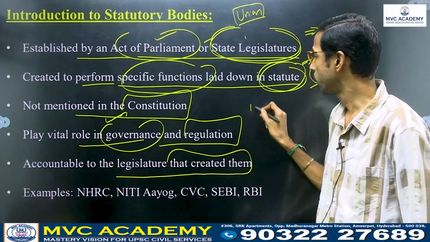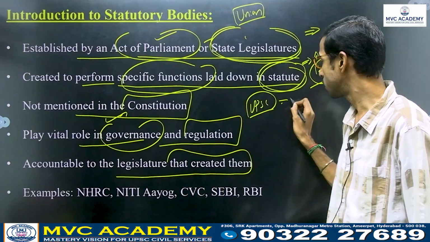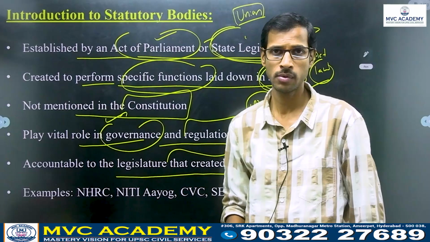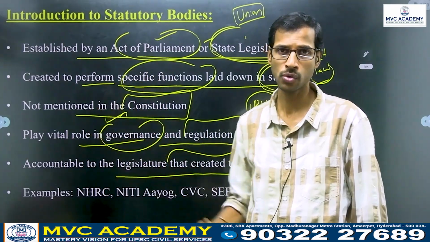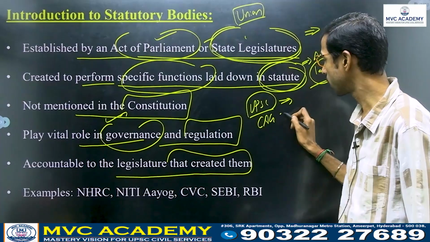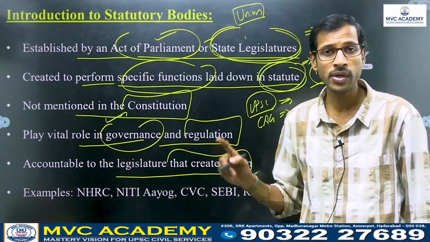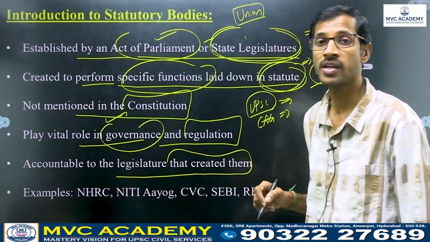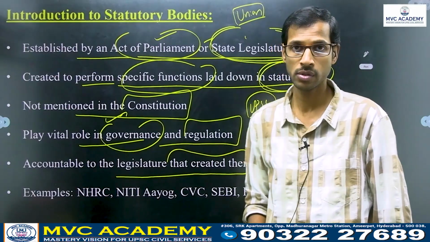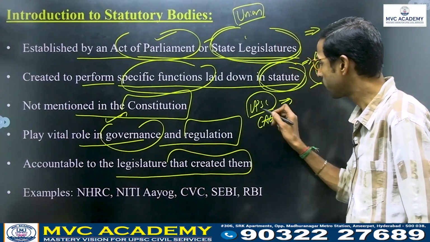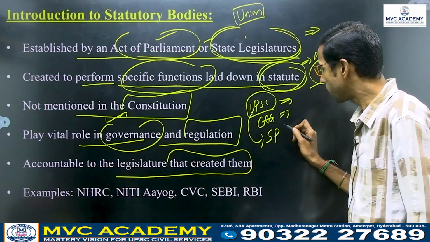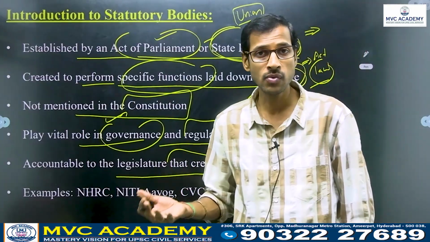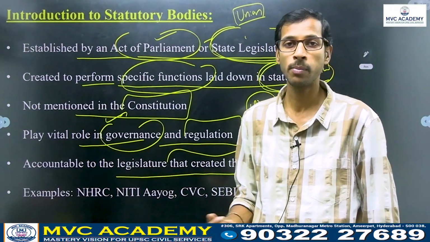If you see the UPSC, the members and chairperson of UPSC are accountable to the president. They have to submit the annual report to the president only. Likewise, the CAG is accountable to the president only. The CAG will send the audit report to the president first, then the president will send it to the parliament. Likewise, state public service commissions are accountable to the governor, right? The governor receives each and every report related to the state public service commission.